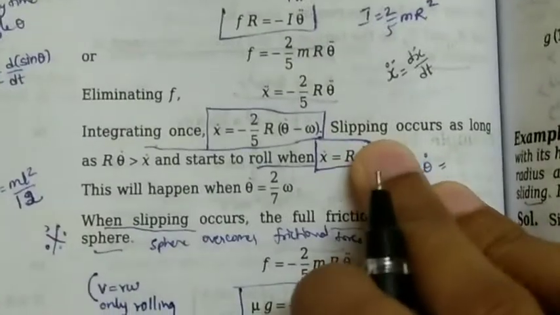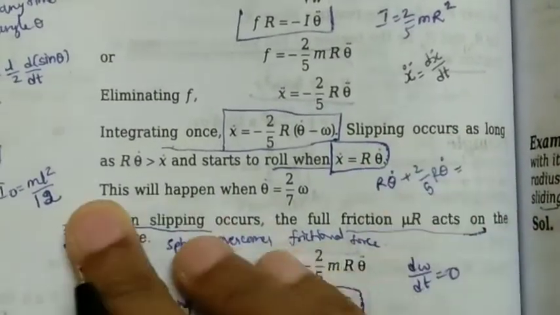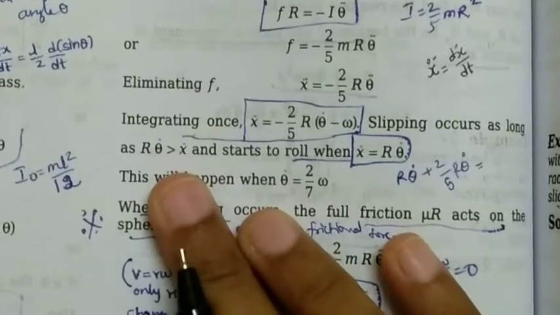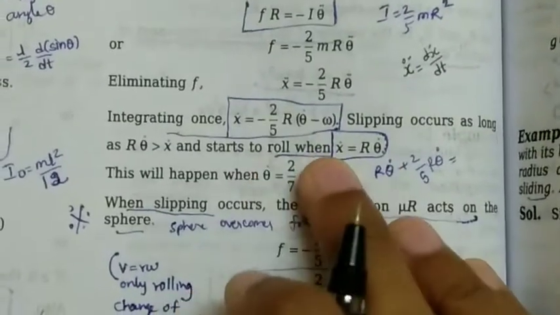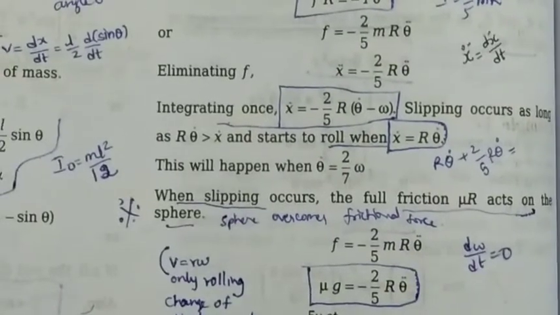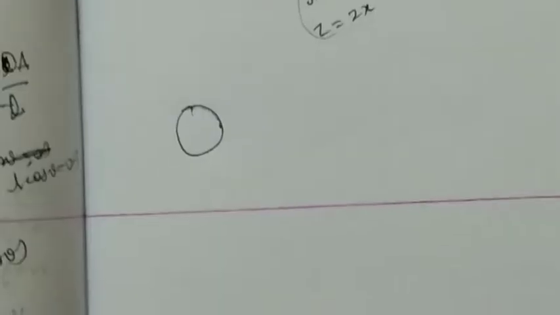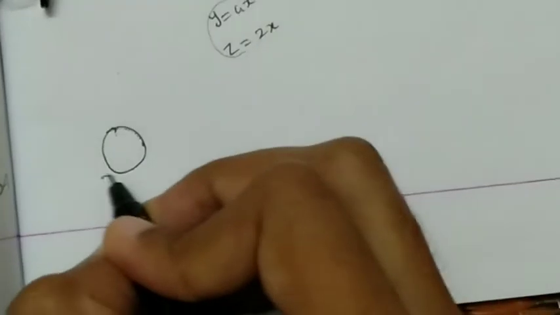Again, slipping occurs as long as r theta dot is greater than x dot, and it starts to roll when x dot is equal to r theta dot. Now let's suppose this is a sphere rolling on the surface.